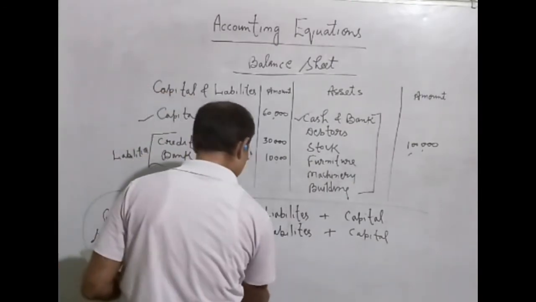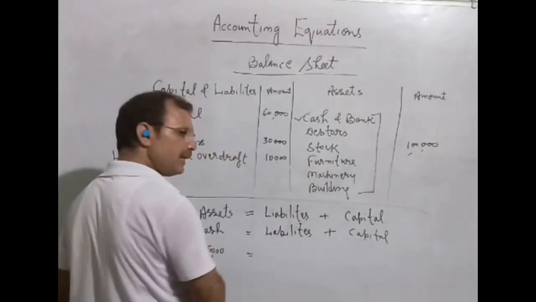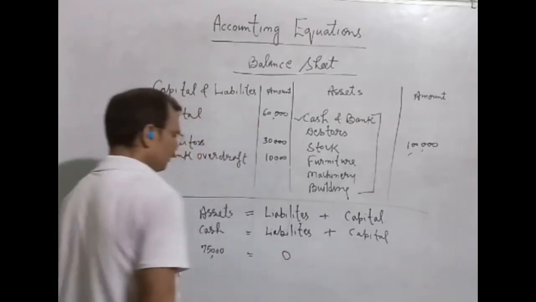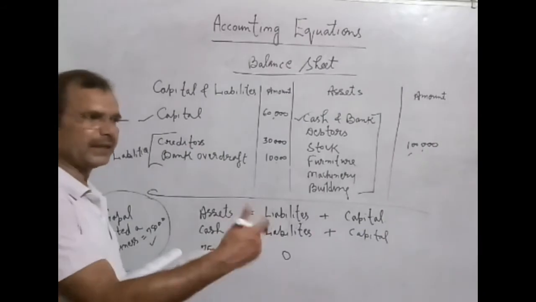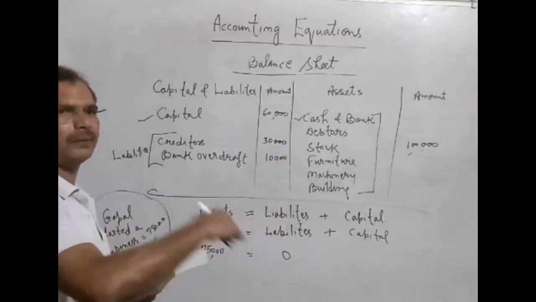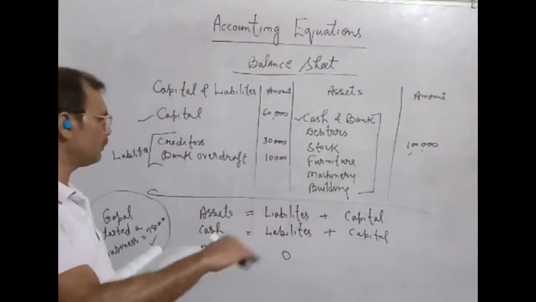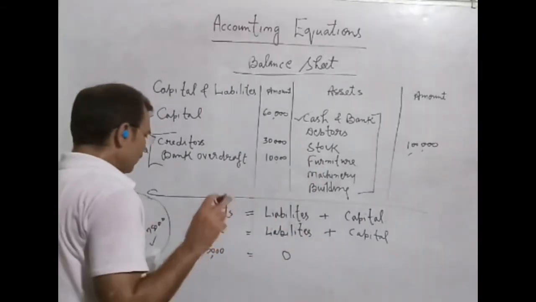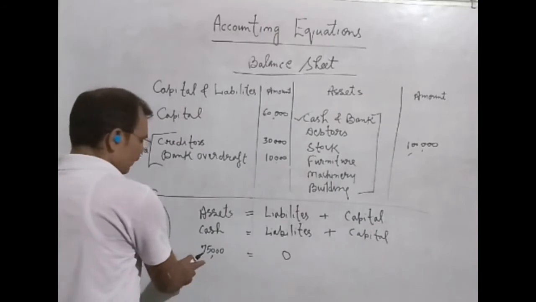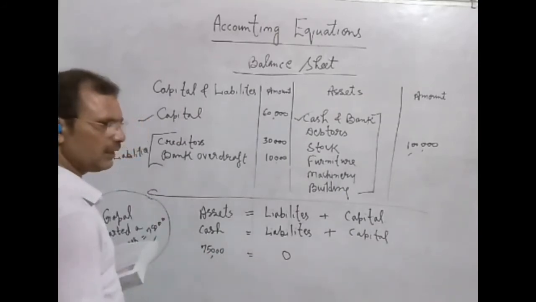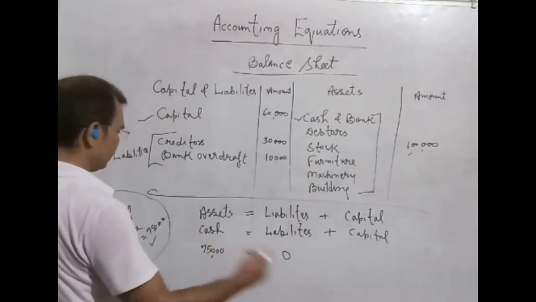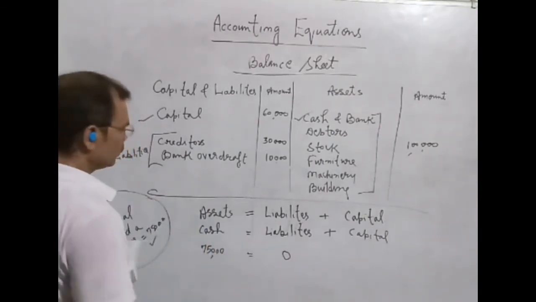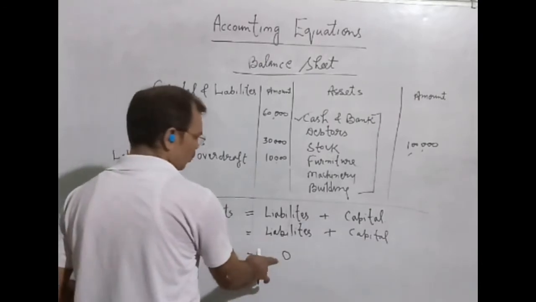And what is the liability? There is no liability. Because the business is started just now, so we will write here 0. After some time, when business will go on, there will be some more assets, there will be some liabilities also. Then we will understand. But now we have started the business, so we have invested the 75,000. Gopal has invested 75,000 rupees as cash. So at this time there is no liability.